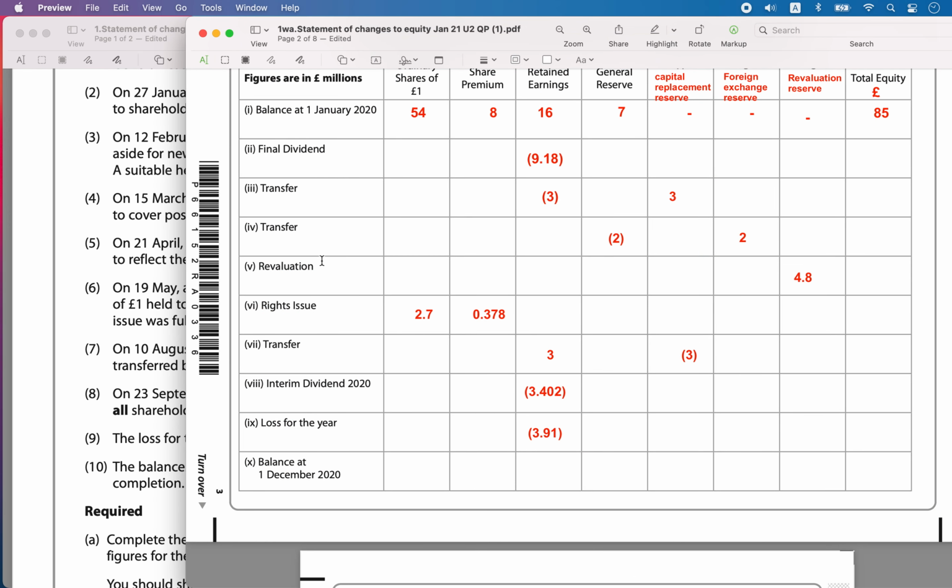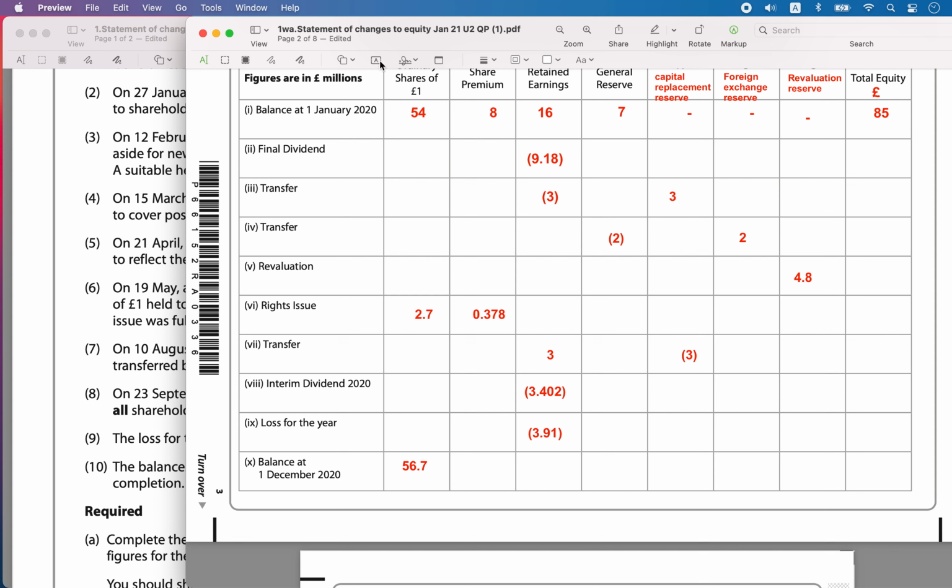Now we have to calculate and fill up all the vertical totals and all the horizontal totals in each row and column, and show that the final value should be the same, whether vertically or horizontally you are adding up. This value at the total equity should match. So now let's see the vertical totals. 54 million plus 2.7 is equal to 56.7. So let's write that 56.7 as the vertical total.